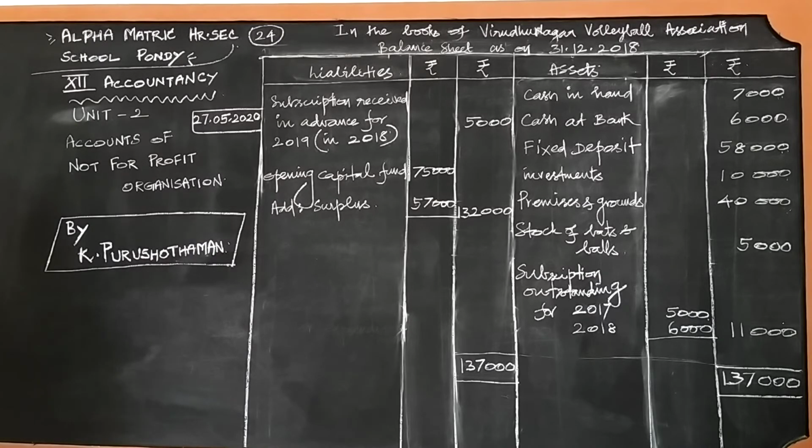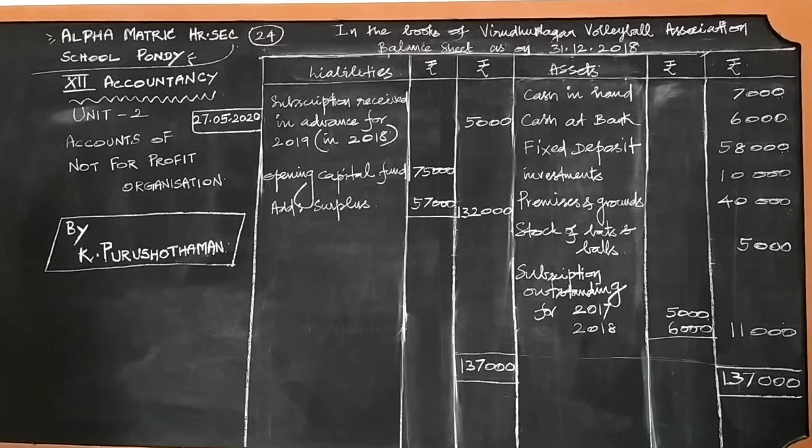And regarding the opening and closing balance, the opening and closing balance appear under the receipts and payments account. You can see it even in the question: the opening balance brought down, the closing balance carried down. These are given in the problem itself when there is a problem with receipts and payments for the preparation of final accounts. You can find it easily there. Whereas in the income and expenditure account, there is no such opening balance and no such closing balance. These items will not be recorded or maintained.